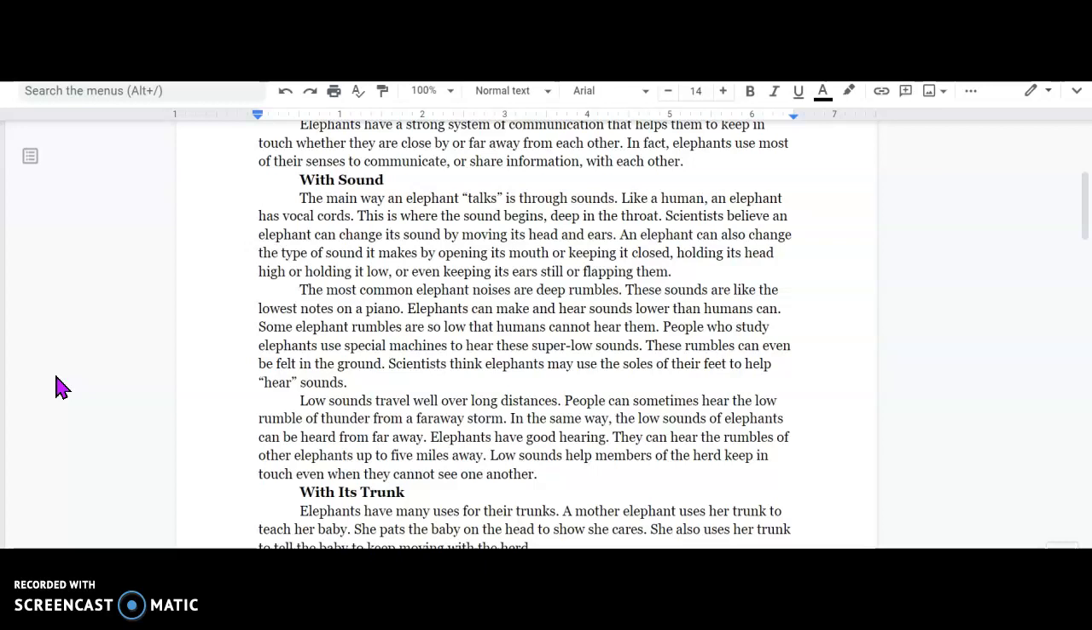Low sounds travel well over long distances. People can sometimes hear the low rumble of thunder from a faraway storm. In the same way, the low sounds of elephants can be heard from far away. Elephants have good hearing. They can hear the rumbles of other elephants up to 5 miles away. Low sounds help members of the herd keep in touch, even when they cannot see one another.